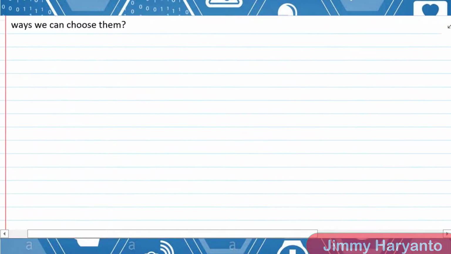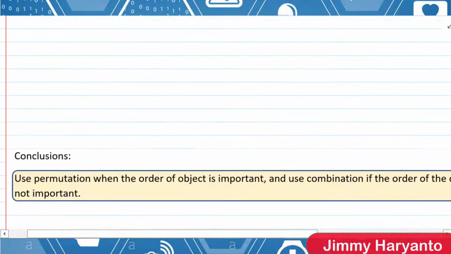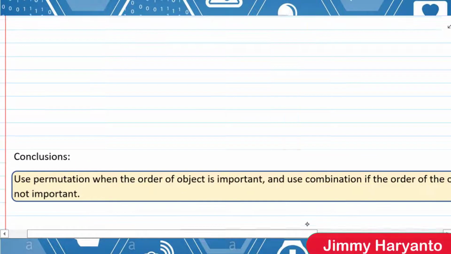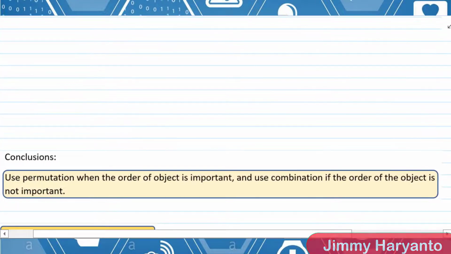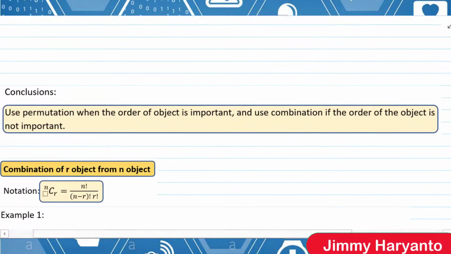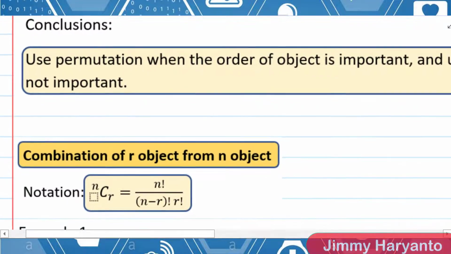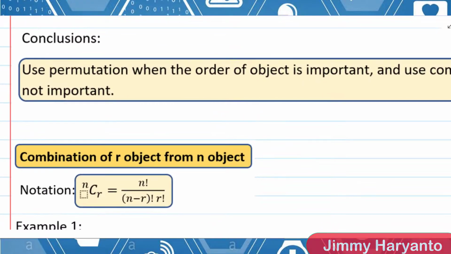So what is the conclusion? Use permutation when the order of the objects is important, and use combination if the order of the objects is not important. The combination of r objects from n objects is nCr equals n factorial over n minus r factorial times r factorial.